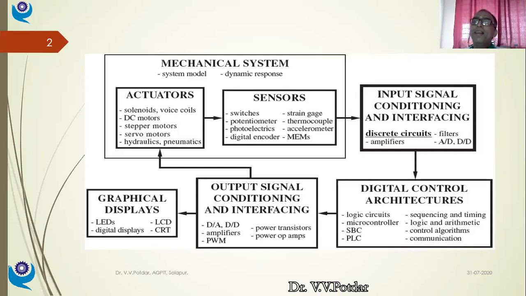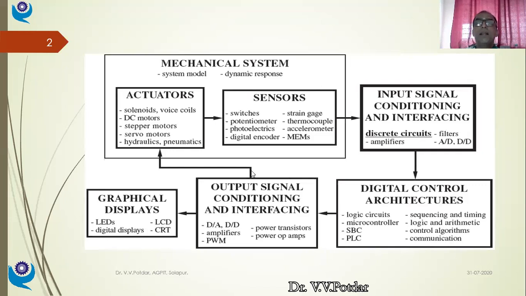No. I need to amplify that signal and convert it into an appropriate form. The voltage signal needs to be converted into a current signal, and then I need some amplifying devices.